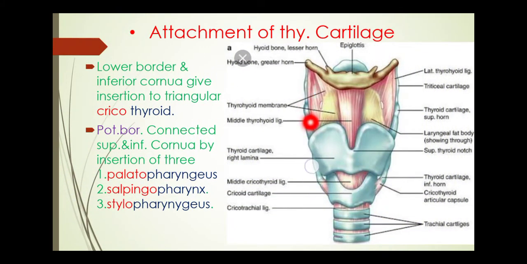This is the superior cornua of the thyroid cartilage, and this is the greater horn of the hyoid bone. They meet at this point and make the lateral thyrohyoid ligament, and at the inferior side they make a joint with the cricoid cartilage, so it is called the cricothyroid joint.